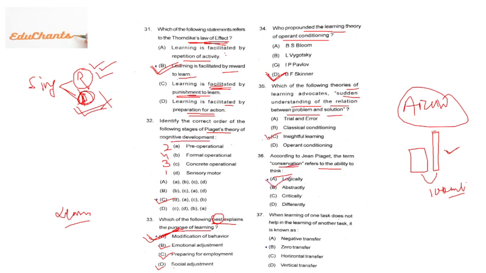When learning of one task does not help in the learning of another task, it is known as... Now, transfer of learning. This is called transfer of learning. Sometimes if you study well, you will get a good job and you will be settled in your life. It is a positive relation, a positive transfer. You are doing something good and you are getting something good. Sometimes negative transfer is there.